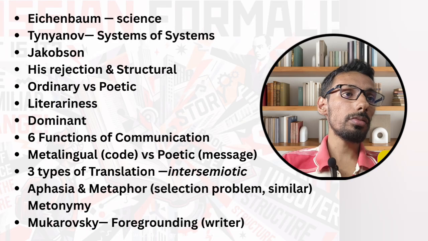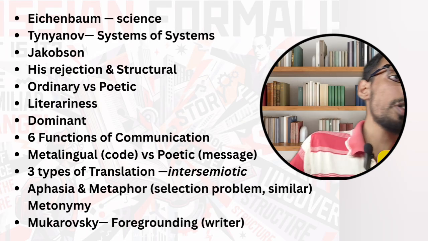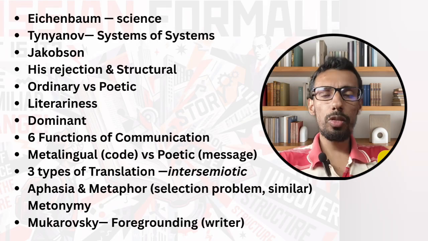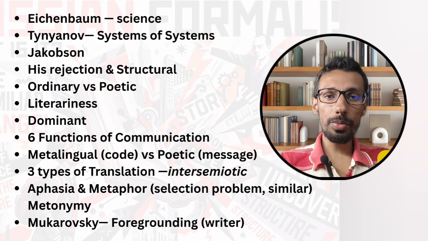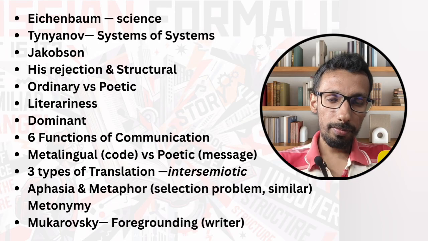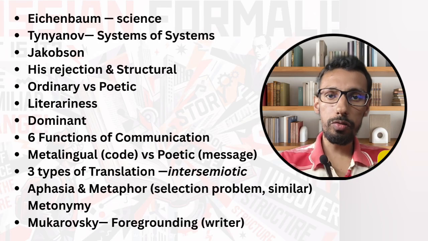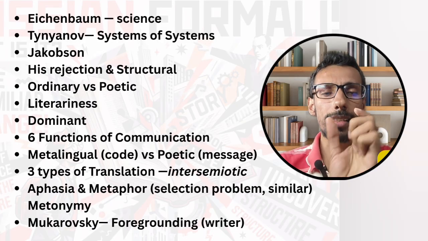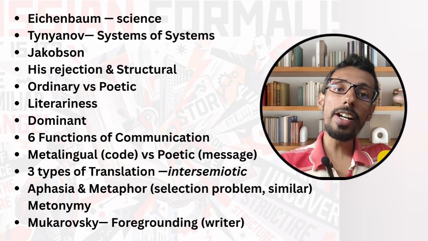All right. Okay, so we are done with Viktor Shklovsky. Let's go for Eichenbaum. All right, so he provided the idea of Russian formalism equals science. So what is the meaning of science? If I say 2 plus 2 equals 4, is it true or not? You are going to say yes. This is science that can be proven wrong.